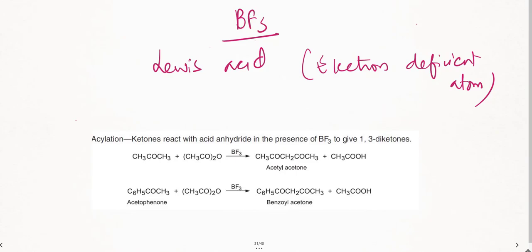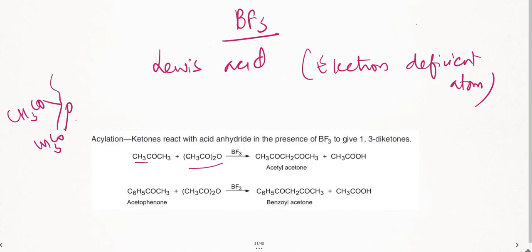Now just see, here, acylation of ketones. So I'm taking acetic anhydride. Basically, acetic anhydride is something like this: CH3CO, O, CO, CH3. There is a cleavage of the bond here. Now you are adding the acyl group to the ketones.